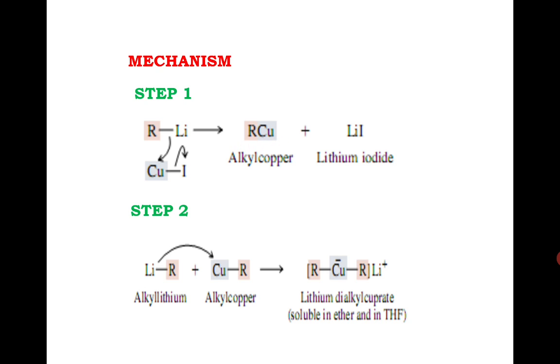In the second step, the second molar equivalent of alkyl lithium adds to alkylcopper to give a negatively charged R2Cu- species, and this is called a dialkyl cuprate. It is formed as its lithium salt, as lithium dialkyl cuprate.